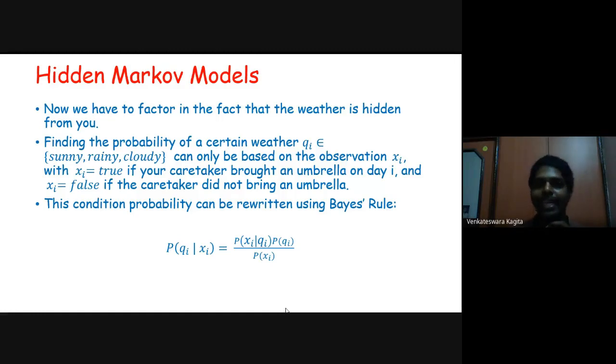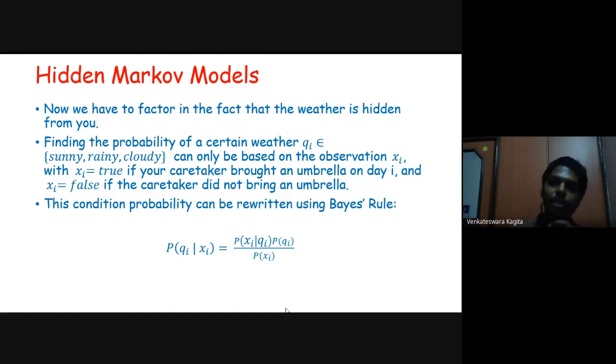In general, it may take many values. In this example of the umbrella, it is taking two values, but in general, the observation variable can take any number of values. So finding the probability of a certain weather, Qi belonging to sunny, rainy, or cloudy. It could be any of these three, right? Sunny, rainy, or cloudy can only be determined based on the observations of xi, with xi equal to true if the caretaker brought an umbrella on day i, and xi equal to false if the caretaker did not bring an umbrella.